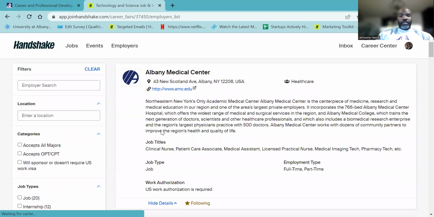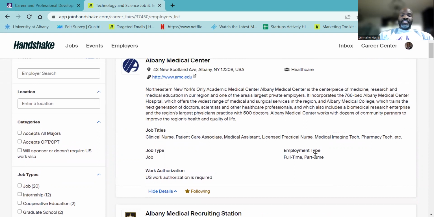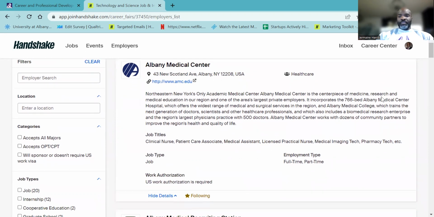Okay, so I'm just going to click on Albany Medical Center. So as you can see, they're hiring for quite a few positions, full-time and part-time. They don't have a list of what school years they're hiring for, so pretty much will say all class years can apply. So if this is something that interests you, if you're interested in the medical field, I recommend checking out their table. In this right corner, 2 weeks before the fair, we end up putting the booth numbers of what tables employers will be at. We'll also have a program that will have that information as well. So please be on the lookout for that. When you come to the welcome table, we'll have plenty of those pamphlets available to students.